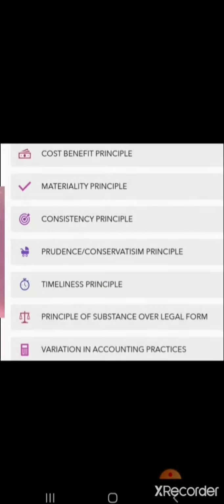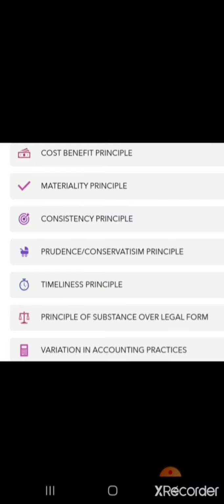Let us conclude these principles. It consists of cost benefit principle, materiality principle, consistency principle, prudence or conservative principle, timeliness principle, principle of substance over legal form, variation in accounting practices.